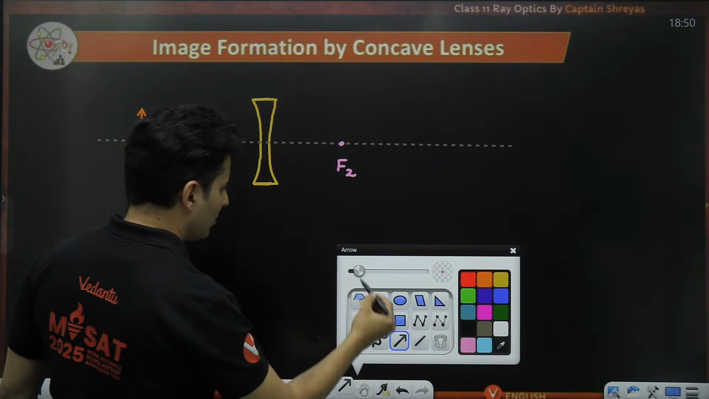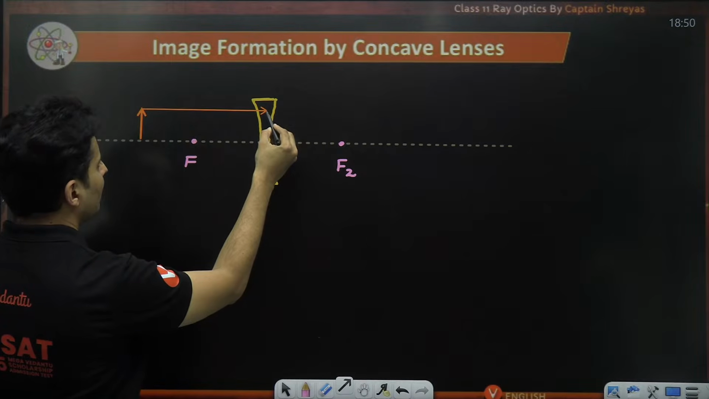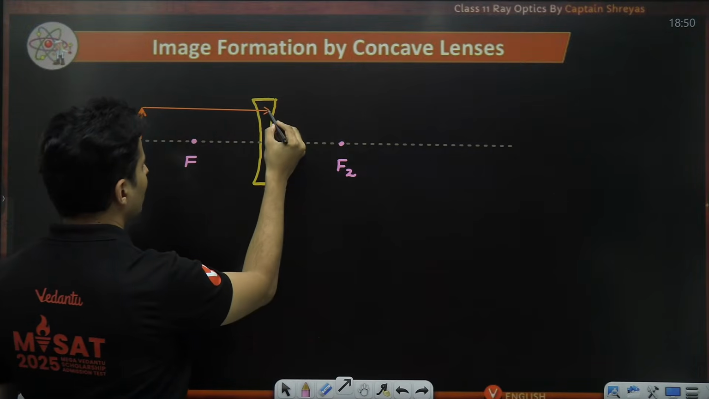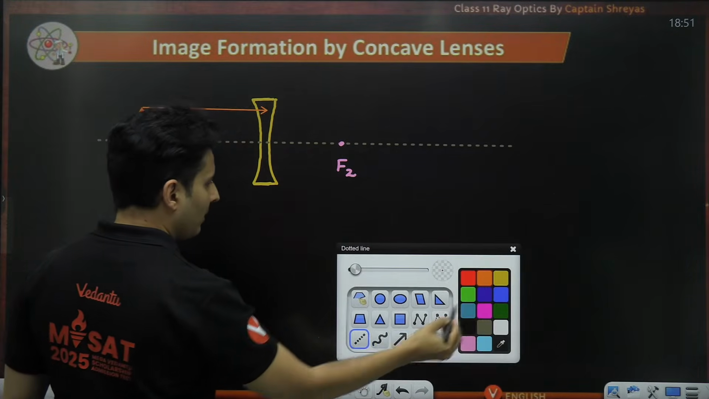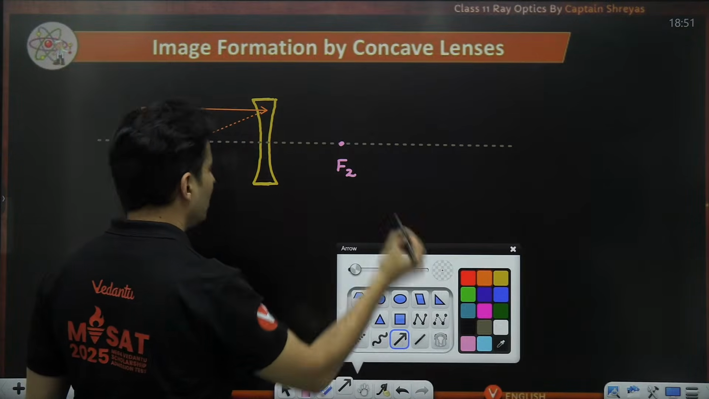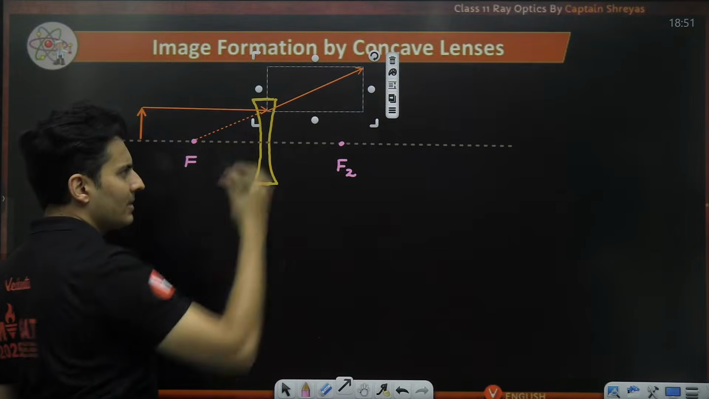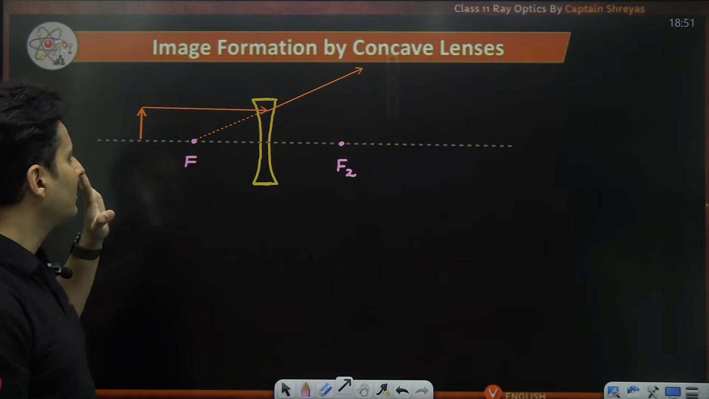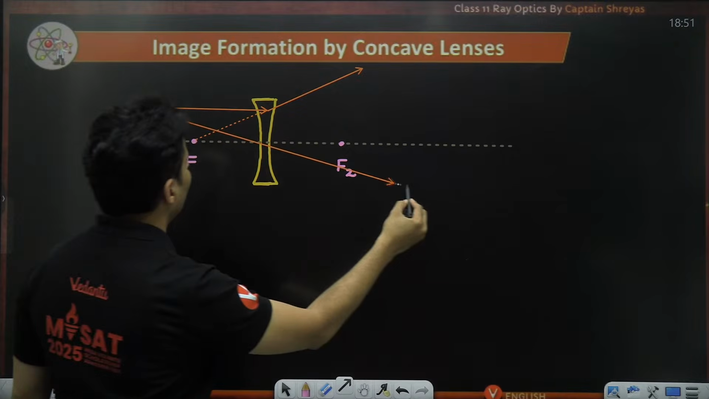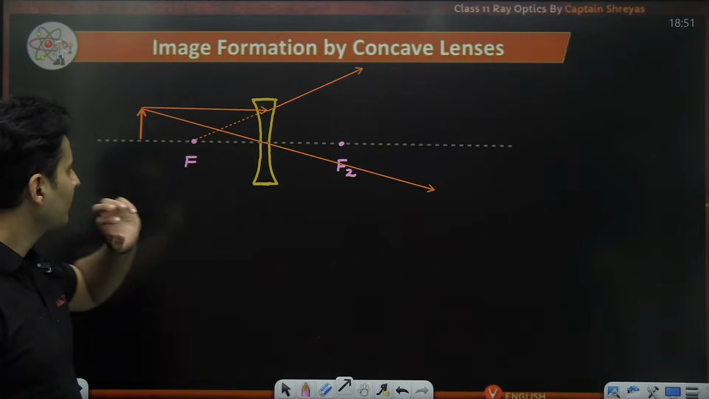So let's say I show any one ray like this. Okay, it is going parallel. So after refraction, what should happen? It should pass through the focus, but it can't really pass. So it will appear to pass through the focus. I'll just draw a dotted line to show that, see, it feels like it is passing through the focus when extended. Any other ray that I can draw? Maybe a ray which passes through the optical center. Yes, I can show it like that. It will go undeviated. Okay.